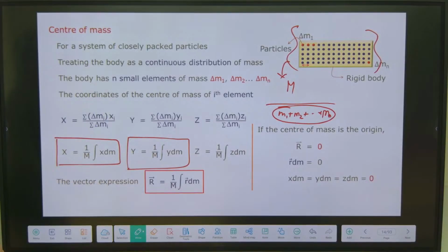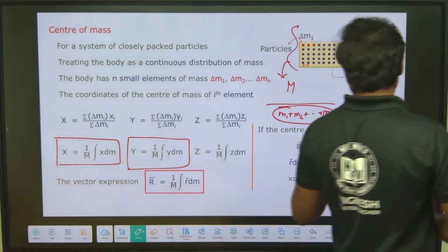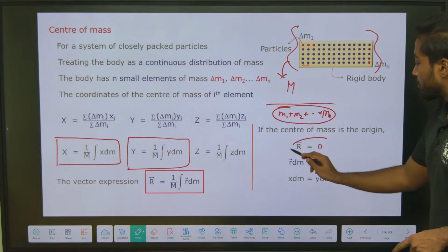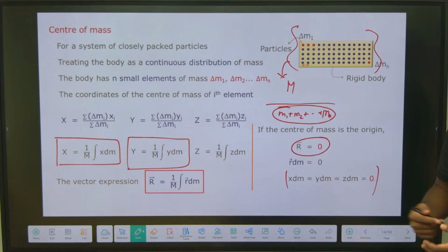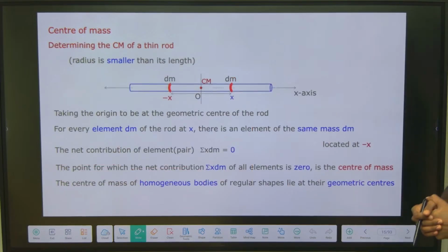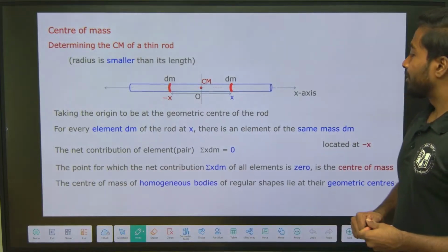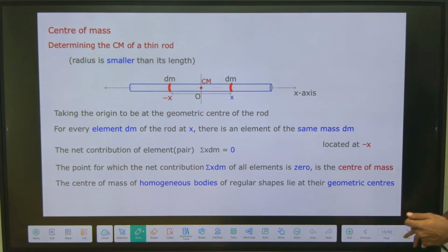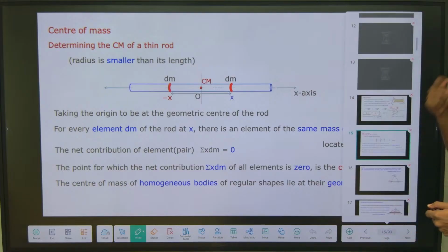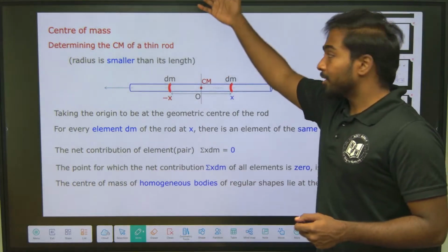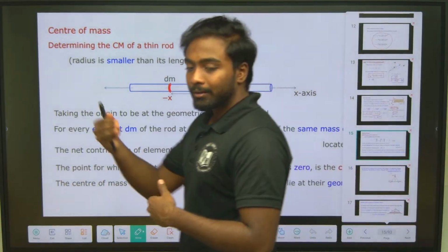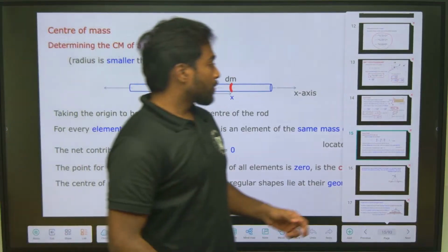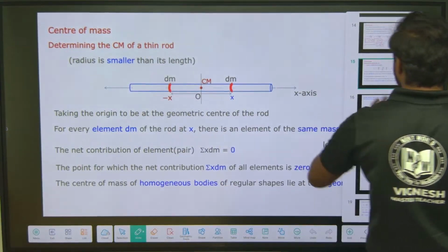So if the center of mass is the origin, r will be equal to 0. So the integral of r dm will be equal to 0. Then the integrals of x dm, y dm and z dm will also be equal to 0. Now determining the center of mass of a thin rod. I will give a tabular column where we can see the center of mass for different objects. No need to derive anything. First question we will do here.